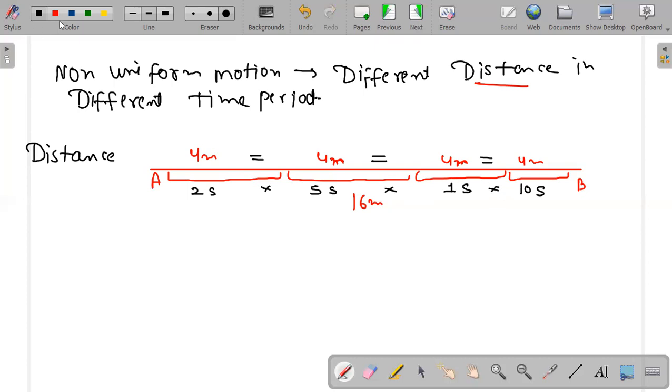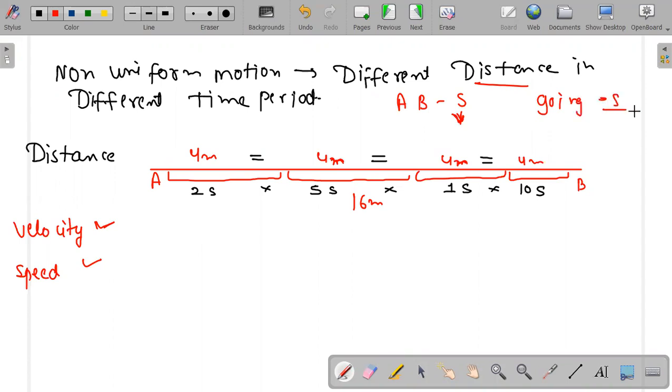If time period is totally different, what can I get here? I can get either velocity or speed. If the question says going from A to B, then I can find both speed and velocity. But if it says only that it is going 16 meter, I don't have any direction, so I can find only speed. Remember this thing.